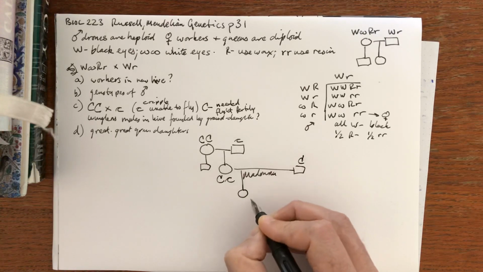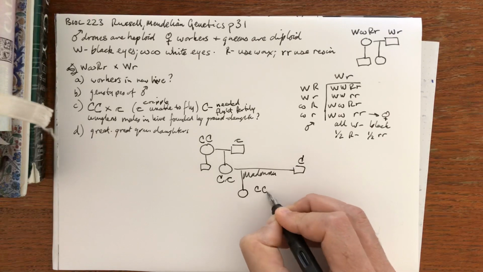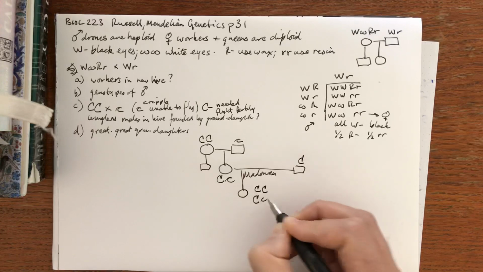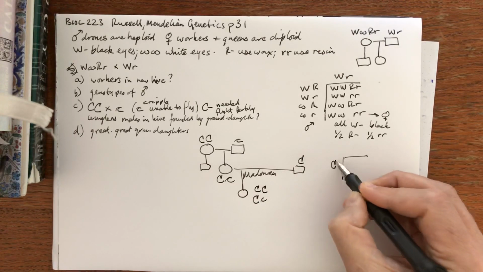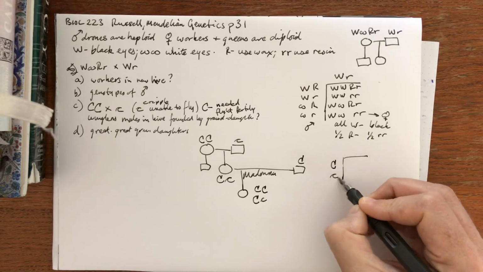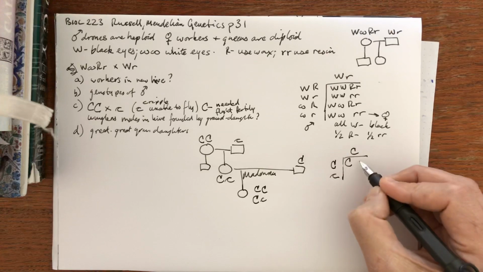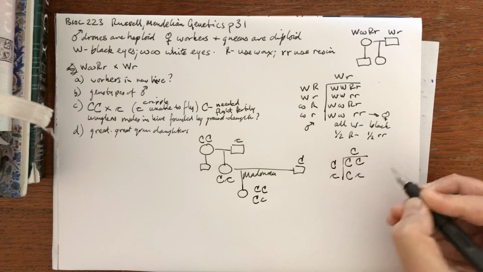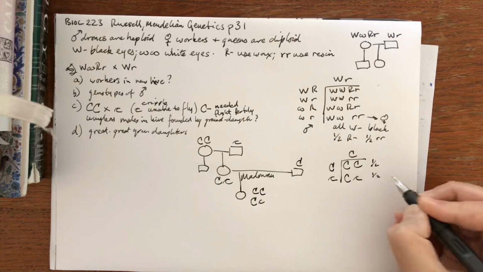So probably half of them will be big, big, and half of them will be big, small. Why am I doing it that way? Because she can make big or small gametes. The royal consort can only make big, so we have two possible genotypes, in equal frequency.